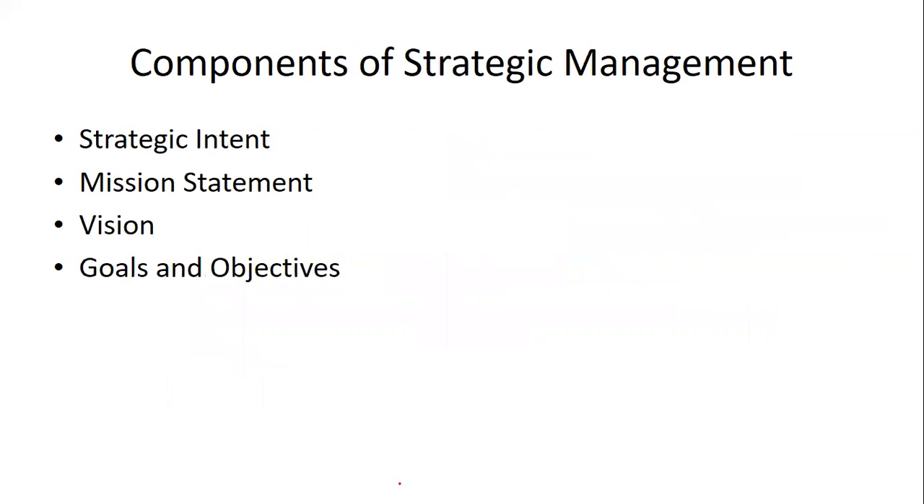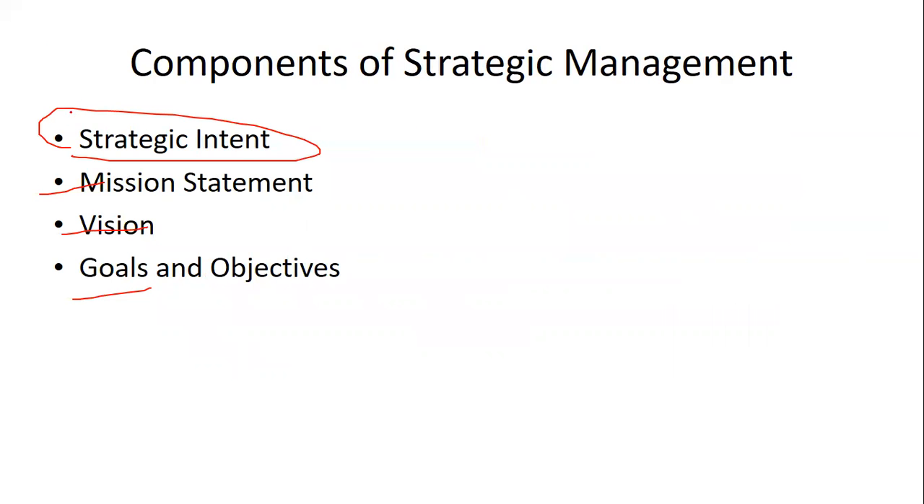What are the components? We have studied the strategic management components in the form of strategic intent, which includes your vision, mission, and goals and objectives. Let's understand what exactly the strategic intent contains. So what is the intent? I mean to say, what exactly is intended as a strategy of the organization. It should be expressed with the help of the mission statement, vision statement, as well as the goals and objectives.